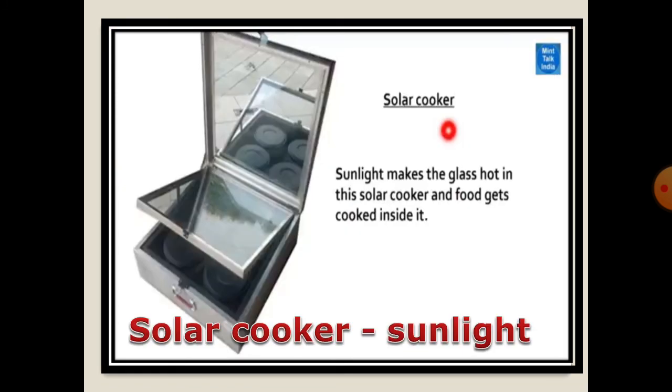Now look, this is a picture of a solar cooker. It works through sunlight. Sunlight makes the glass hot in this solar cooker and food gets cooked inside it. The benefit of using a solar cooker is that since energy is obtained directly from the sun, fuel is saved. Food cooked and steamed with the help of solar energy is most nutritious and healthy.